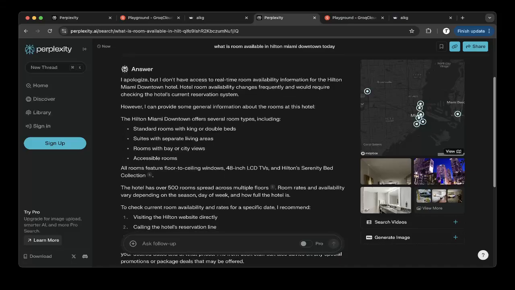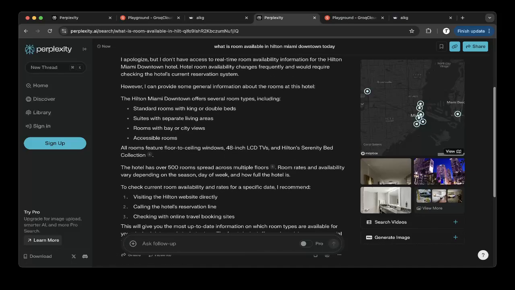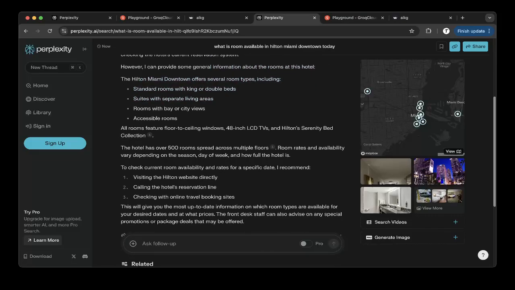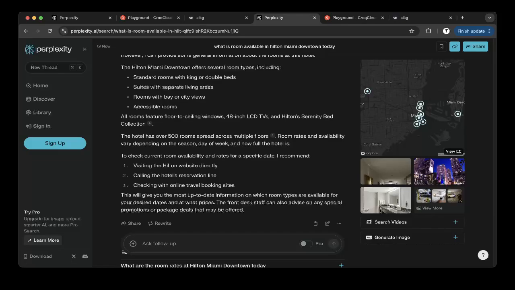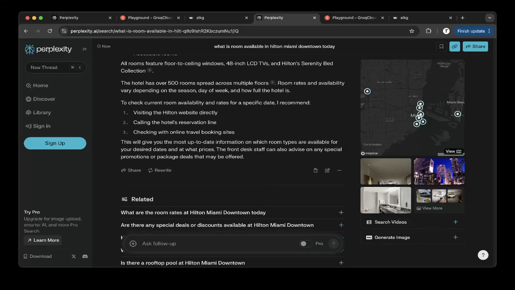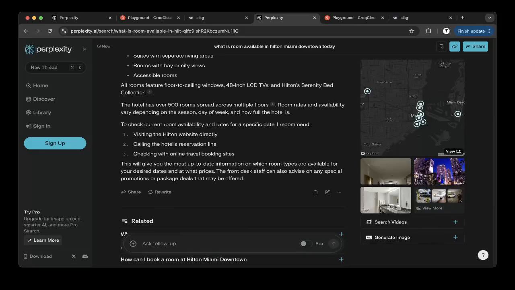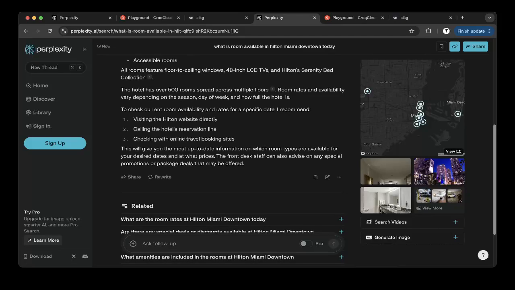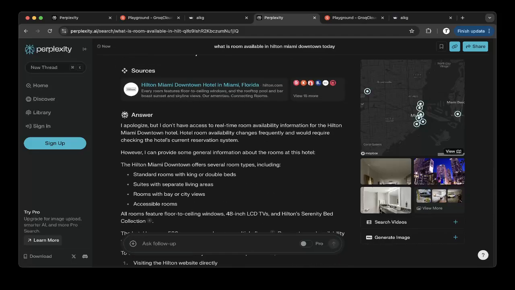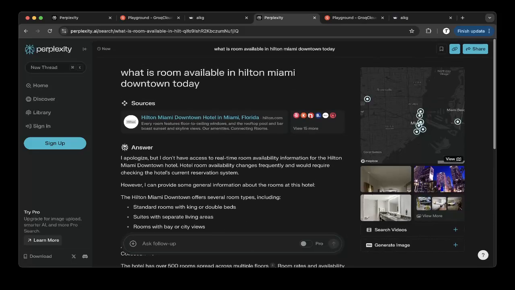But what they did is provide some general information about the rooms at this hotel. You get the regular information from the search: standard rooms with king and double beds, and rooms with bay and city views, which is also nice. All this information is already summarized. But if you want to check out up-to-date information, you might want to go to their website, or you may be able to just call their front desk. So I think this is a very short and brief introduction when you try to look for information for a hotel.